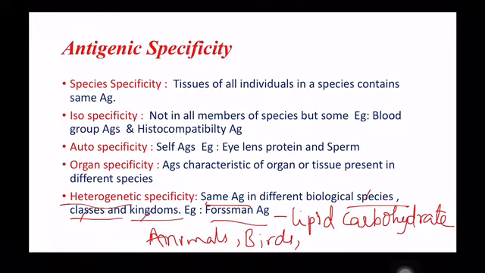So, animals, birds, plants and bacteria. The Forssman antigen is an example of a heterophile antigen, which is a lipid carbohydrate complex that is widely distributed in animals, birds, plants and bacteria. It is absent in rabbits. So, to raise antibodies to the Forssman antigen, that is anti-Forssman antibodies, they are prepared in rabbits.